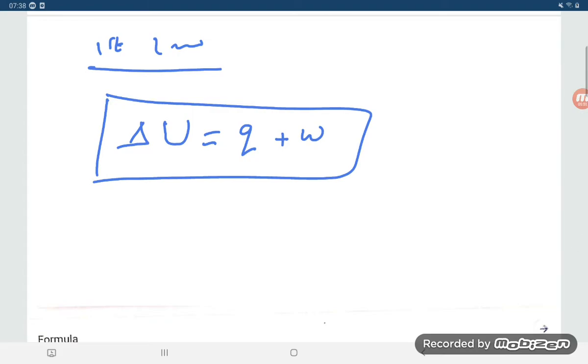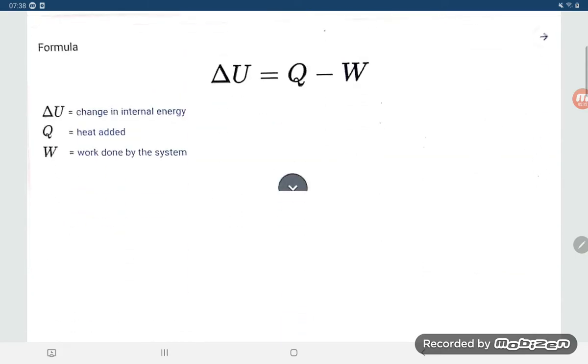Work done by the system, here the sign will be negative, and if work is done on the system, the sign of W will be positive. So here you see, student, that will be much better. Delta U is equal to Q minus W.